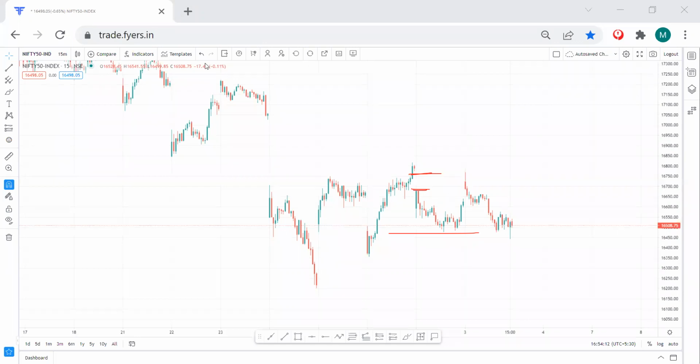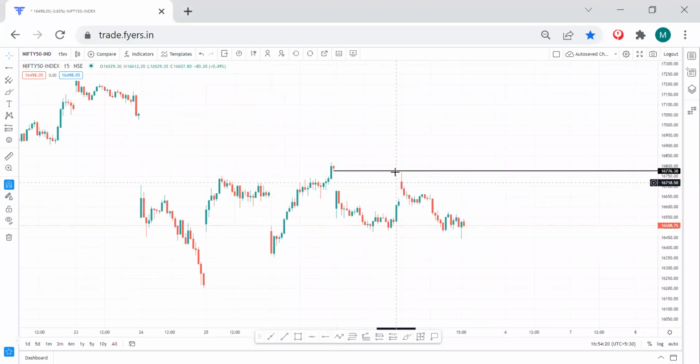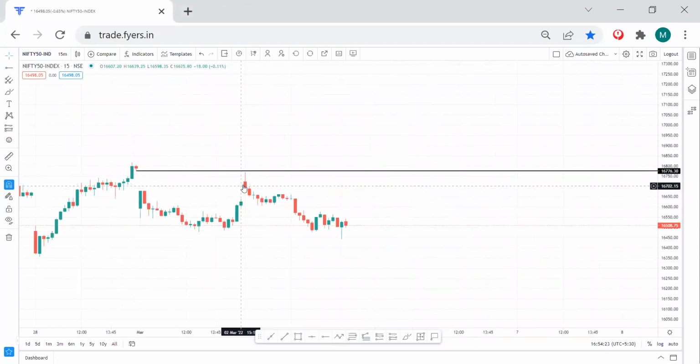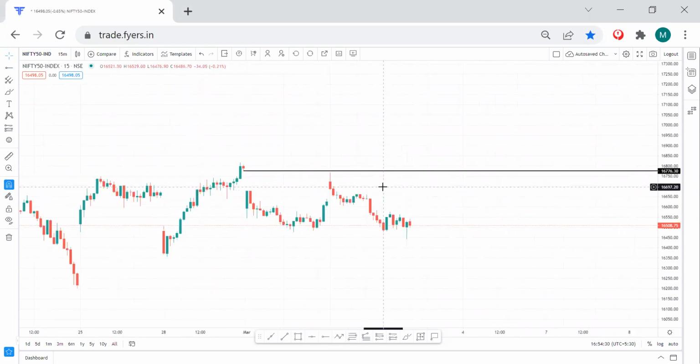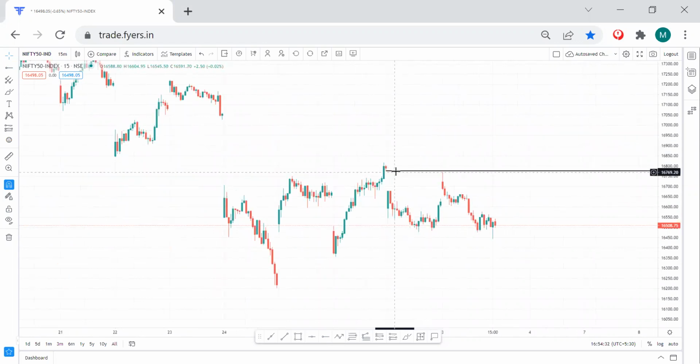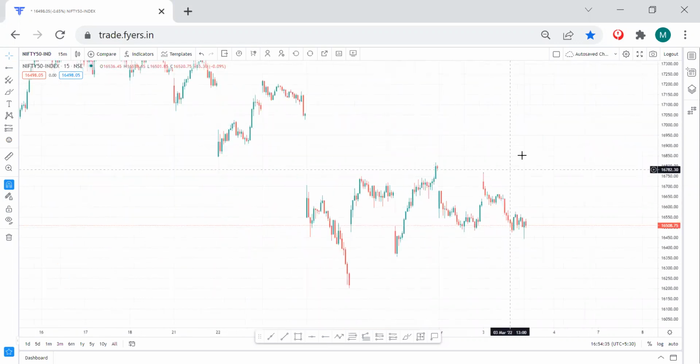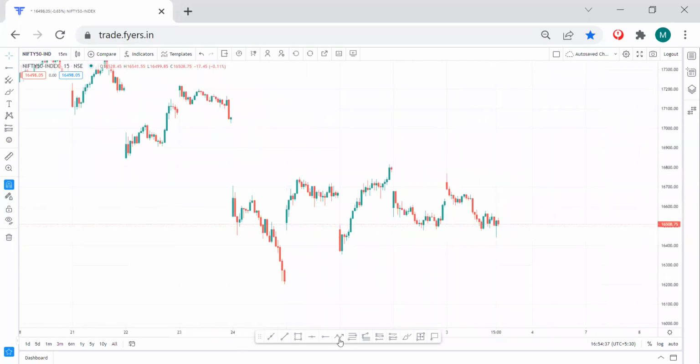If you notice one more thing, just see, this is the gap and the price almost tried to fill the gap, but still missed by a few points, okay. So this is how you see the opportunities, where you can see the selling and where you can look for only buying opportunities. Recently, if you look at the market today, it managed to close above this support area 16,500 because of put writers and because it was expiry, but tomorrow we can see pressure and the market can be on the downside. This is the area.